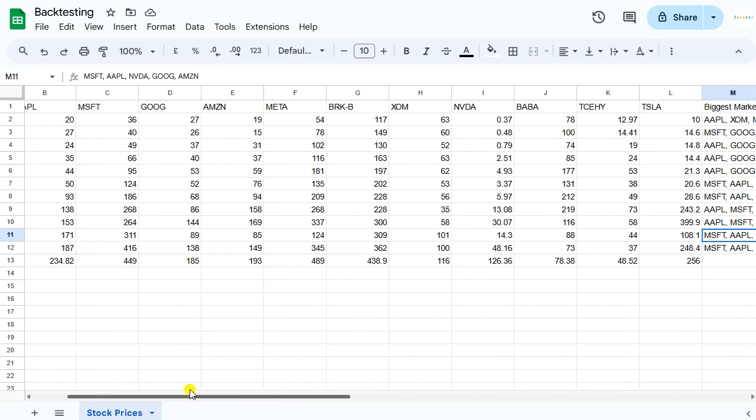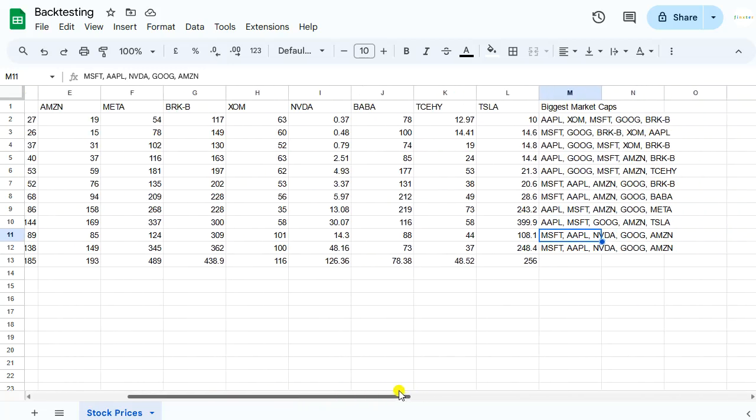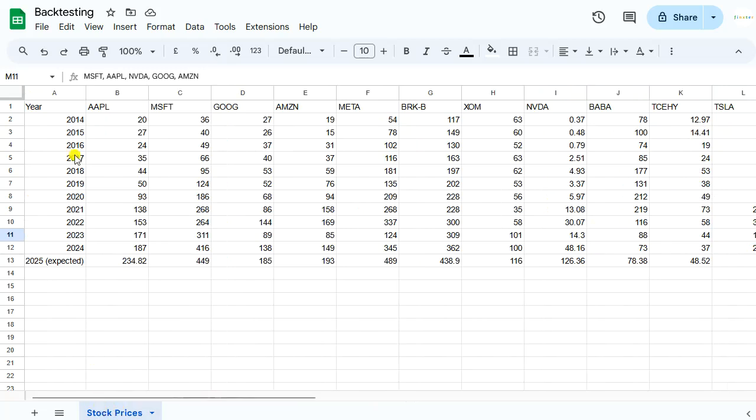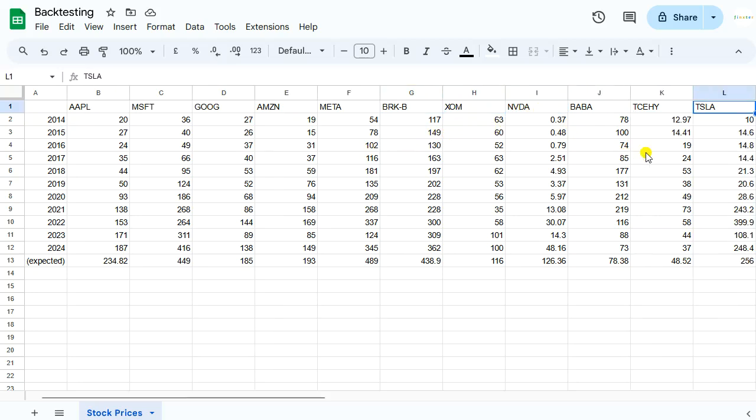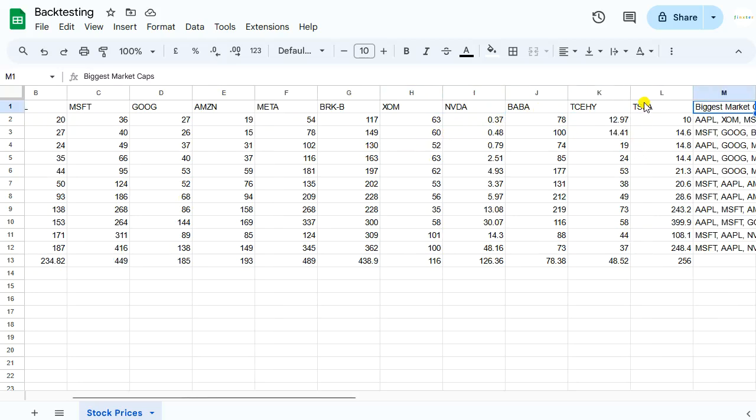So we have the biggest market cap stocks. I gave them here in the last column. We have all the stock data extracted from the relevant stocks. Basically, you would invest into these kind of companies: Apple, Microsoft, Google, Amazon, Meta, Berkshire, ExxonMobil, Nvidia, Alibaba, Tencent, Tesla. That's it. So these were the companies you would have invested into in the last 10 years in this backtesting strategy.